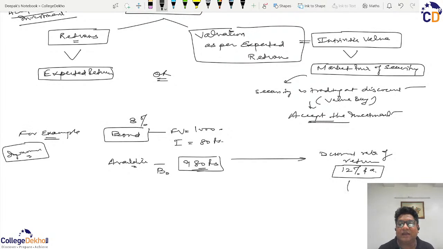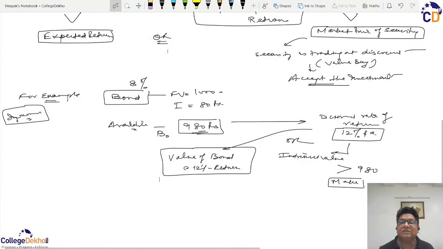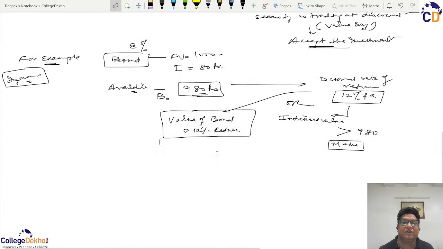So either we will calculate the intrinsic value, and if this intrinsic value is more than 980, it means it is a value buy and we will make the investment. Or we will calculate the value of the bond at the rate of 12% returns. So by using the concept of time value of money, we will discount all returns at the rate of 12%, which is the desired rate of return, and then we will arrive at the value.